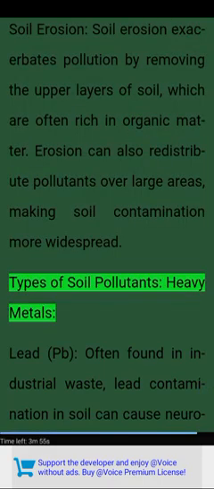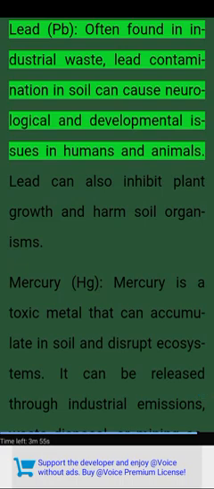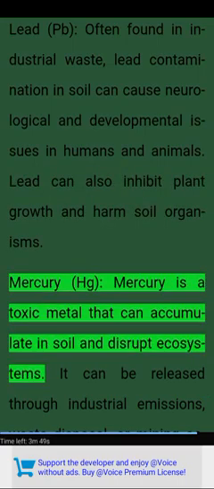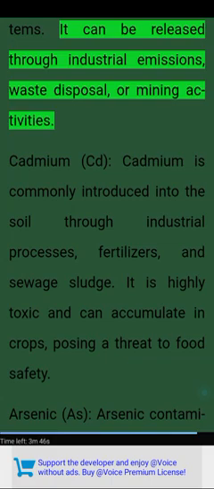Types of soil pollutants. Heavy metals. Lead, Pb, often found in industrial waste. Lead contamination in soil can cause neurological and developmental issues in humans and animals. Lead can also inhibit plant growth and harm soil organisms. Mercury, Hg. Mercury is a toxic metal that can accumulate in soil and disrupt ecosystems. It can be released through industrial emissions, waste disposal, or mining activities.